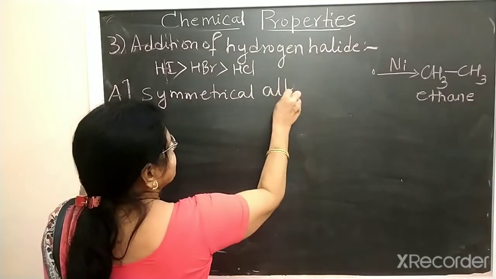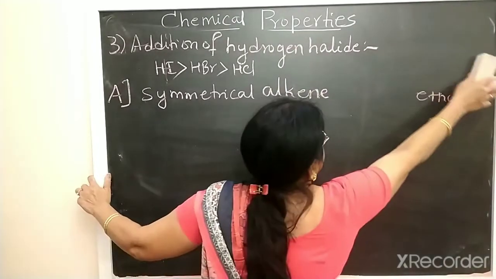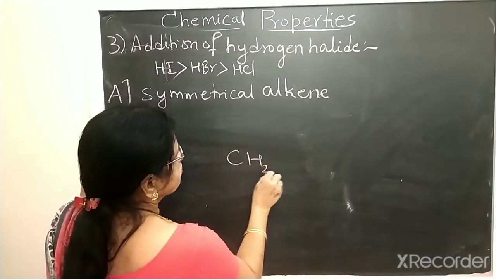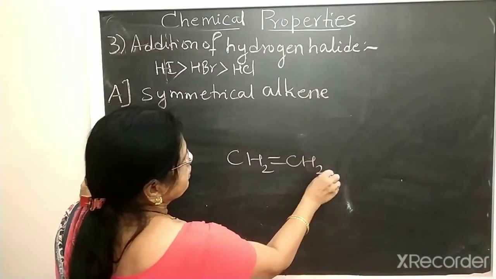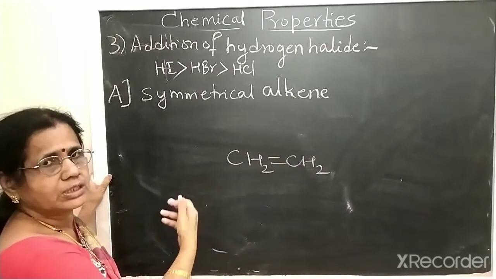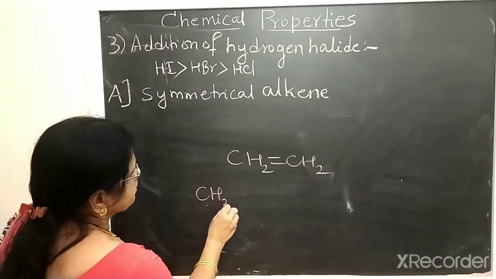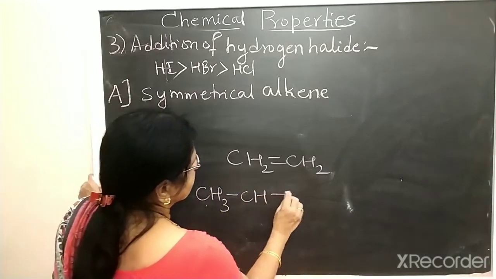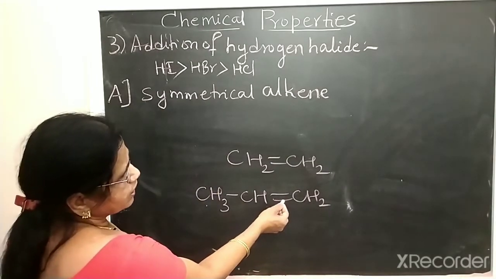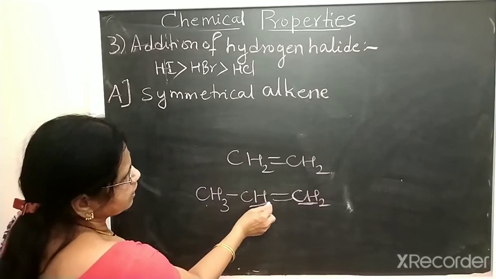Now what are symmetrical alkenes and unsymmetrical alkenes? In the case of CH2 double bond CH2, there are only two carbons and one double bond, so it is symmetrical. Now if you take propene, CH3 CH double bond CH2, one double-bonded carbon contains two hydrogens and the other contains one hydrogen.